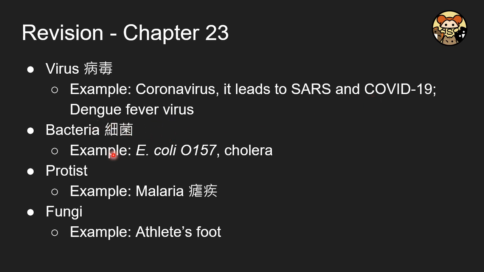And for bacteria, there are two examples. There is E. coli O157 and also cholera. Remember, normal E. coli is not pathogenic, which means it is not causing any disease. However, for this particular strain, that is E. coli O157, it can cause disease. And also for the protists, the best example will be malaria. And for fungus, the best example will be athlete's foot.